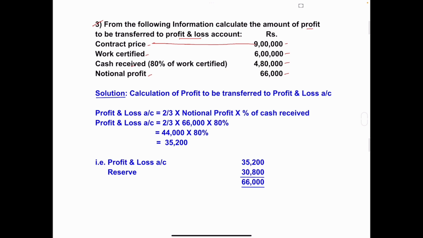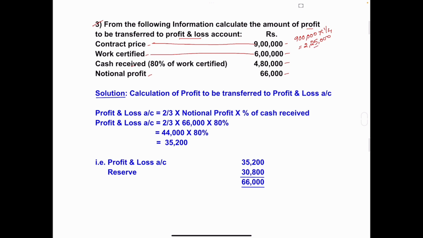So we'll take this 9 lakh and calculate the 1/4 of this 9 lakh. And work certified amount is how much? 6 lakh. So calculate 9 lakh into 1/4. We will get 2,25,000. Correct? 1/4 of contract price is 2,25,000.